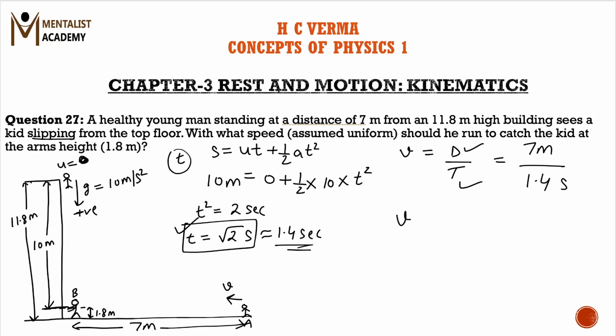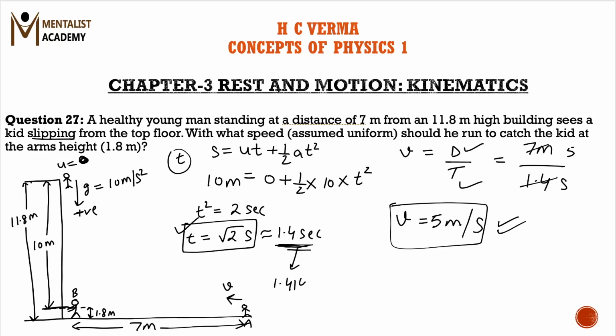So the velocity of the man would be 5 meter per second approximately. This is an approximate value. The velocity would be a little less than this because this value is a little more than 1.4. This is actually 1.414 seconds. So this is at the denominator, so the value would be a little less than 5, say suppose 4.9 meter per second. This would be approximately 4.9 meter per second. So this is the answer.